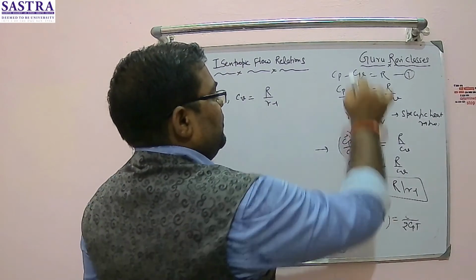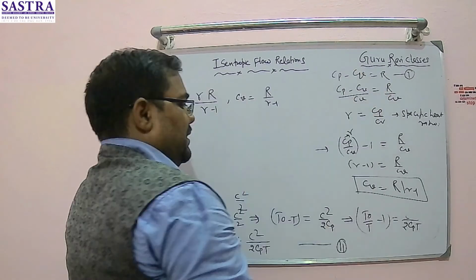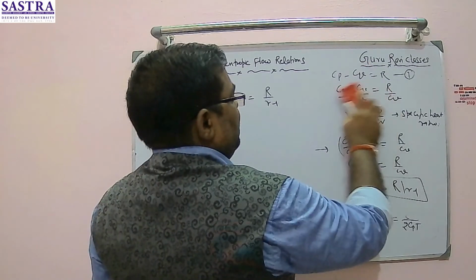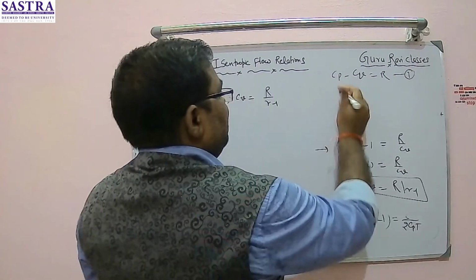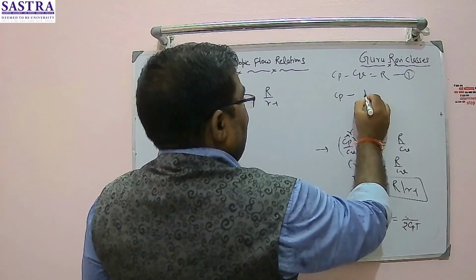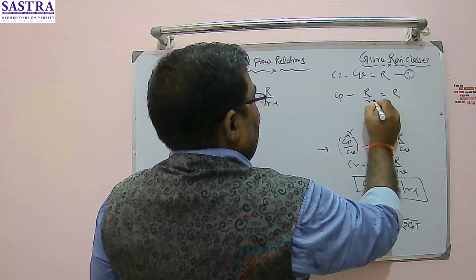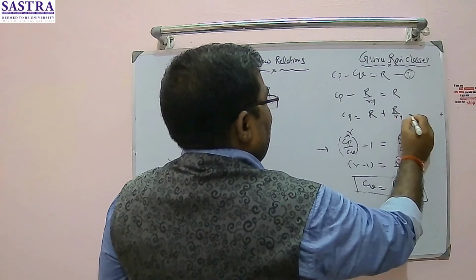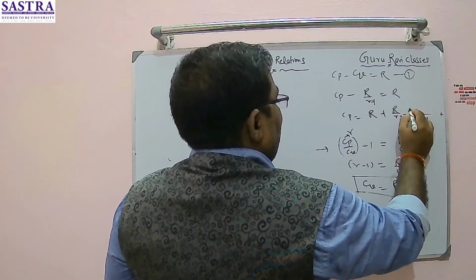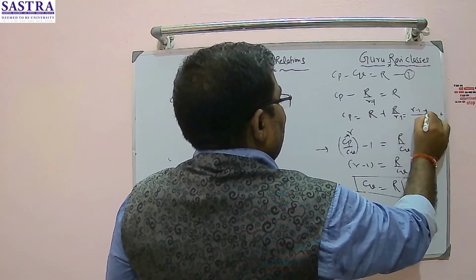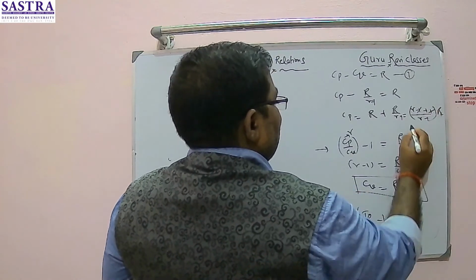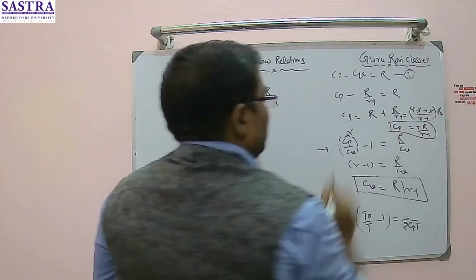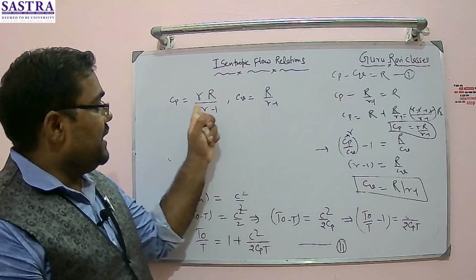Now you substitute this value here for Cv, R upon gamma minus 1, right? You do that. If you substitute that value here, you can get Cp as well. So Cp minus R upon gamma minus 1 is equal to R. Take this side. So Cp will become R plus R upon gamma minus 1. So gamma minus 1 is the LCM. If you take it, and R is common, so gamma minus 1 plus 1 into R, so the plus 1 cancels out. So this becomes gamma R upon gamma minus 1, this is Cp. So you got both these relations, right? Cp and Cv. So directly you will be using them here.